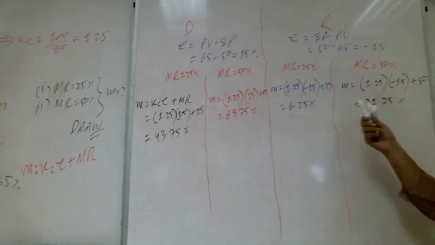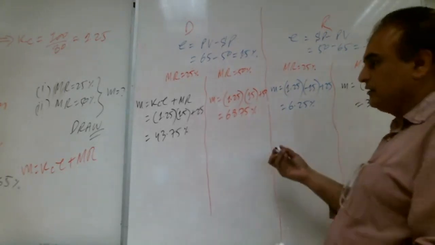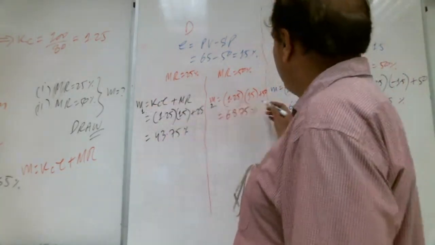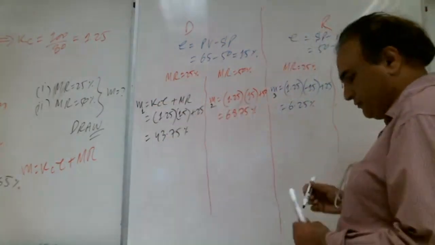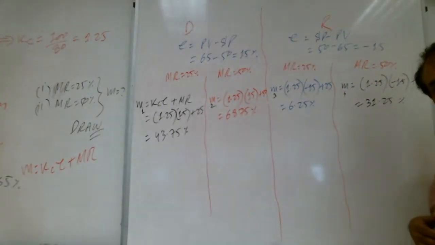So we have 4 outputs. Just for our ease, we give them some names. We say this is M1, M2, M3, M4. And now we need to draw them. Right, Shabab?